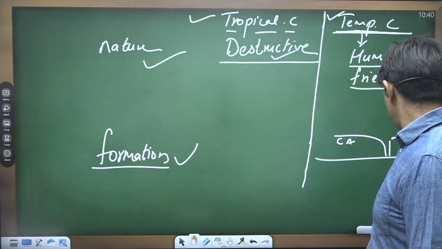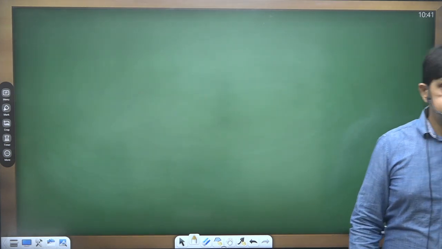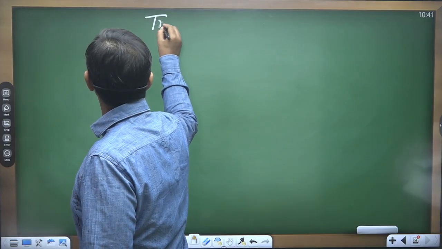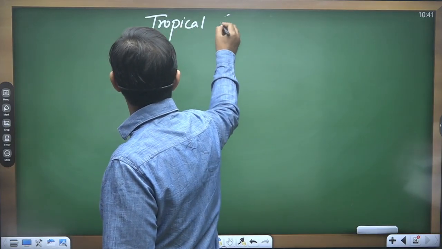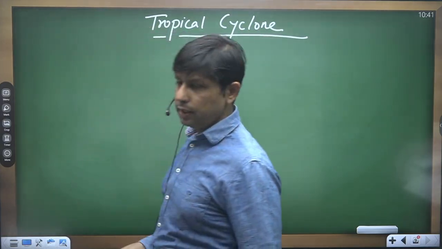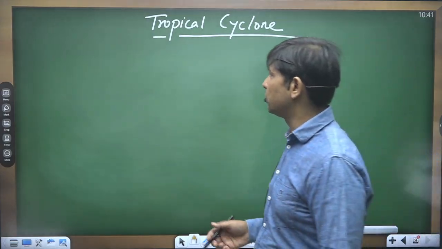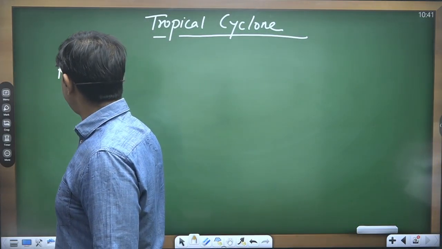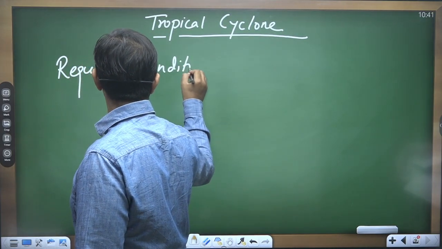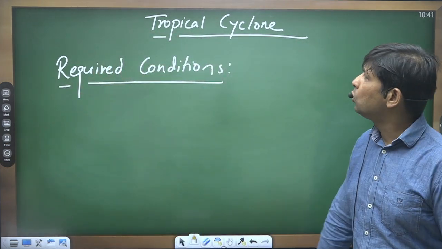So now we go further. Our topic is tropical cyclone. You can easily make out that the one forming within the two tropics usually comes under the category of tropical cyclone. So now we discuss the required conditions for the formation of tropical cyclone.